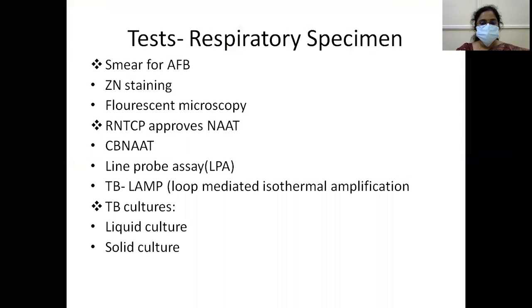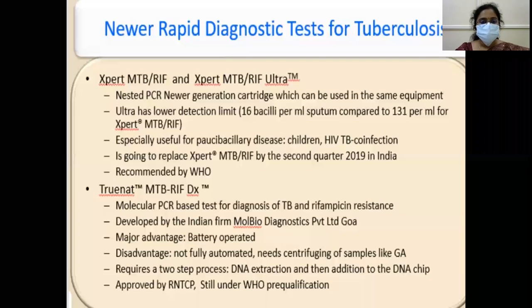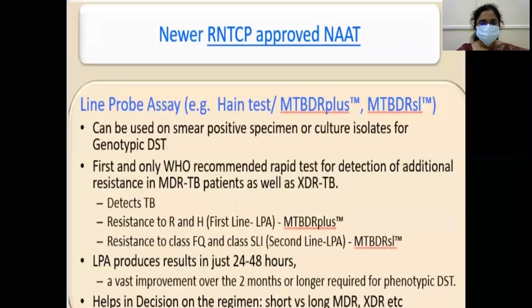What are the tests done on the respiratory specimen? Smear for AFB, ZN stain, fluorescent, RNTCP approved NAT, CB NAT, line probe assays, and cultures, liquid culture and solid culture. I think you have learned a lot about these in microbiology. CB NAT, I'm not going into the details of these. Xpert, MTB, TrueNAT, line probe assays.